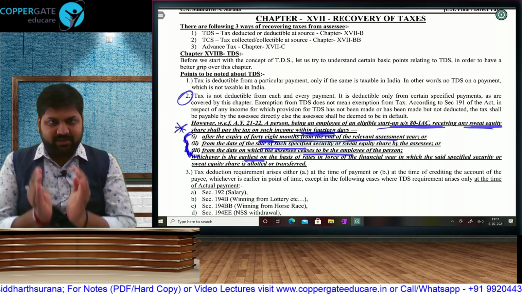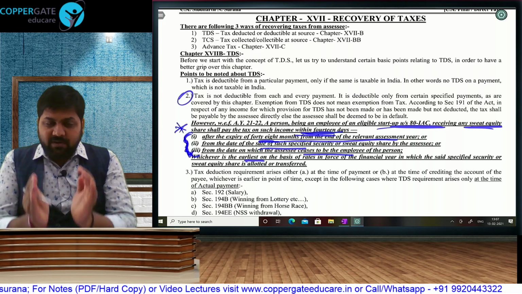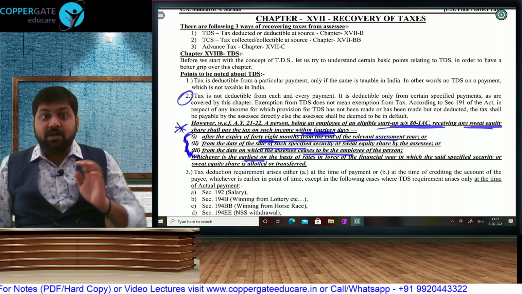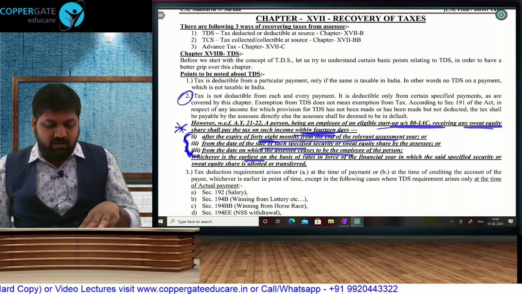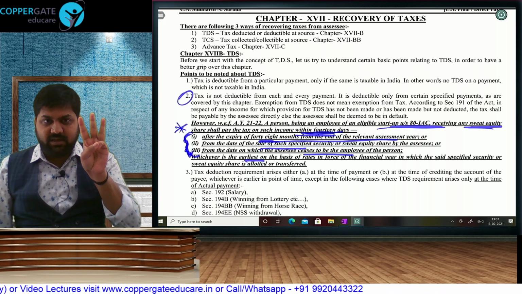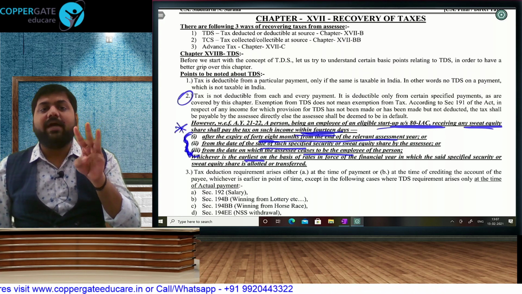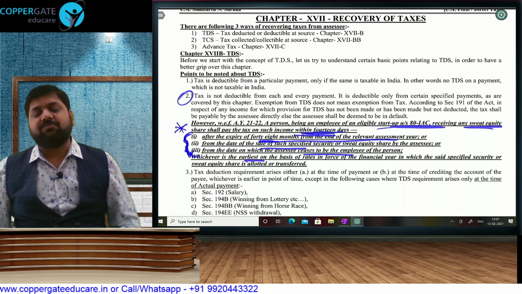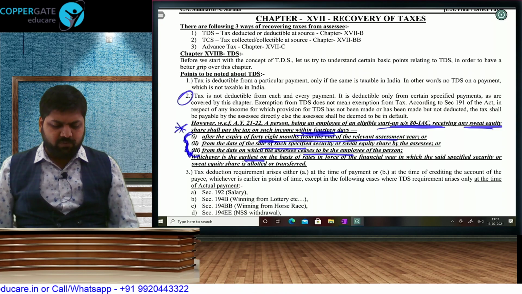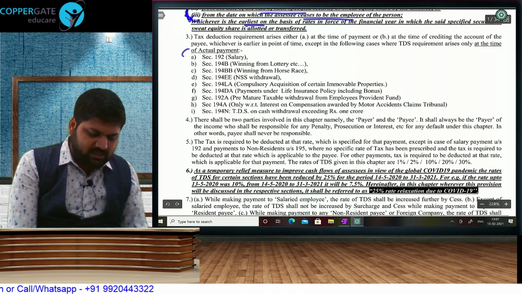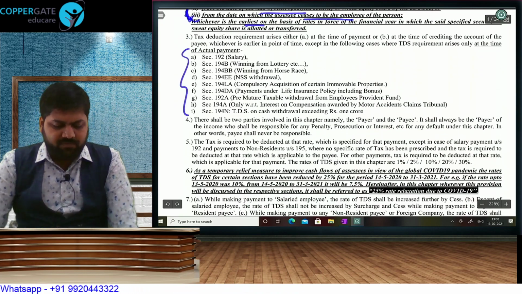Same concept. Income has arisen in 2021. Tax will be calculated at the rate of 2021, but paid later. Later means within 14 days from the earliest of these three events: sale of those shares, ceasing your employment, or expiry of 48 months from the assessment year, whichever is earlier. From that, within a period of 14 days, you will have to pay this tax. These are cases where TDS will come only at the time of payment.